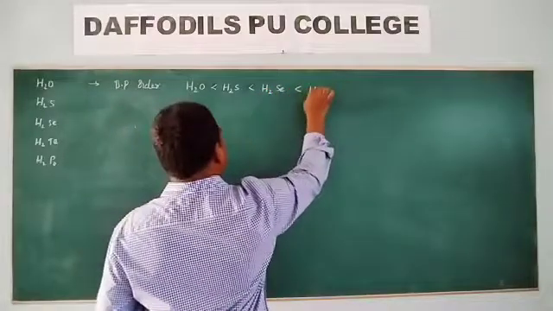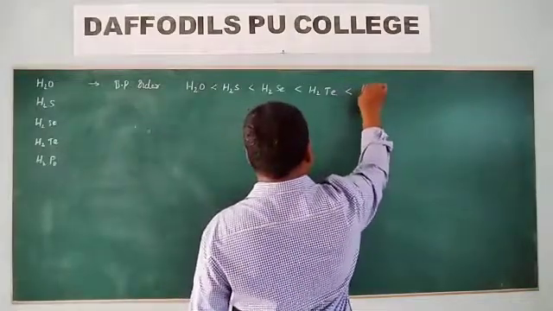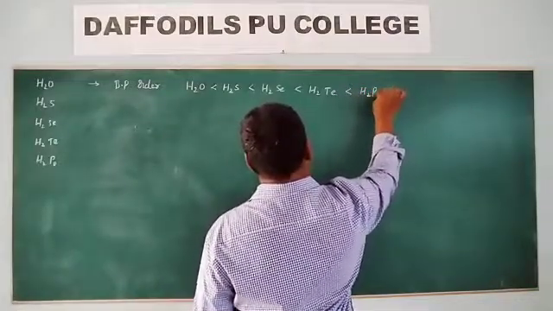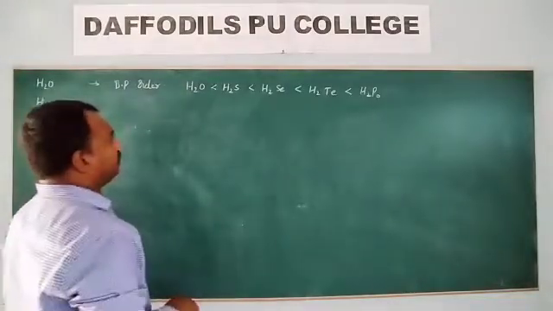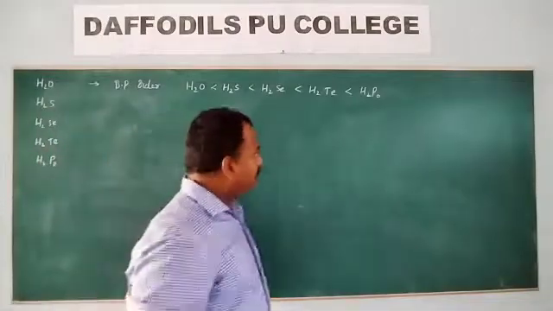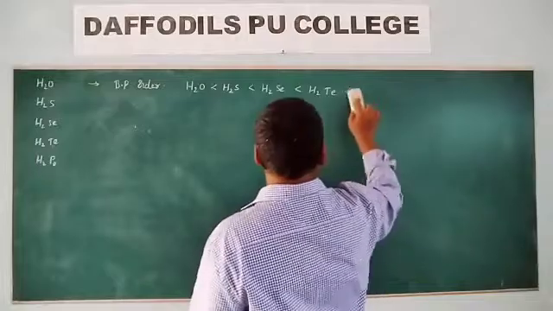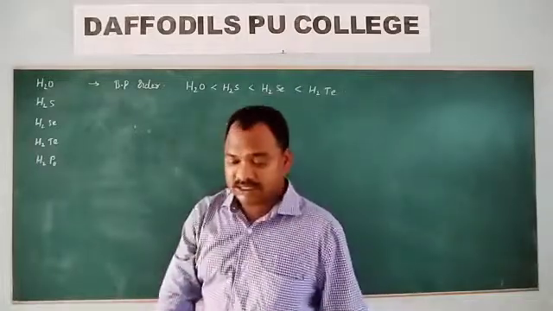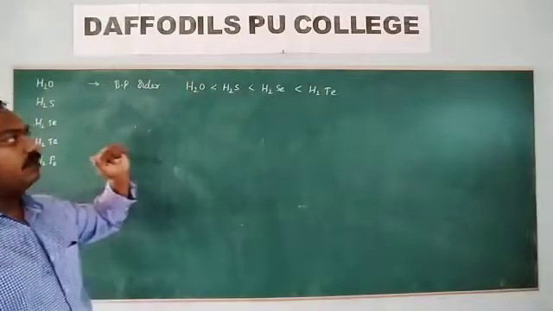H2Se boiling point is less than H2Te. H2Te boiling point is less than H2Po. This is the expected boiling point order of the hydrides of this group. I am removing H2Po because it is a radioactive element and its half-life is very short. So this is the expected boiling point order.